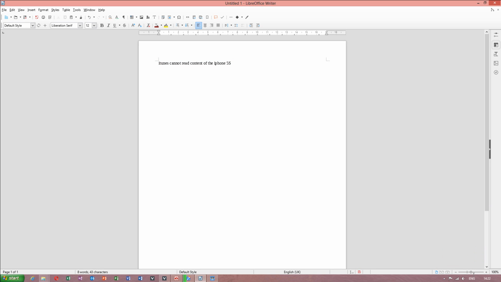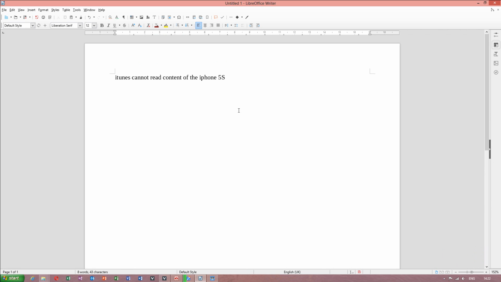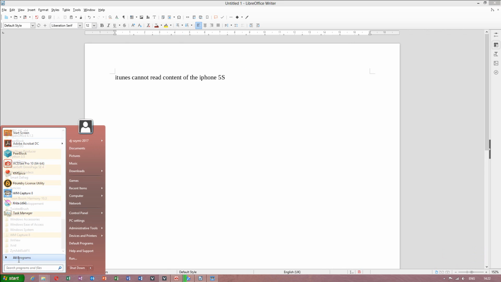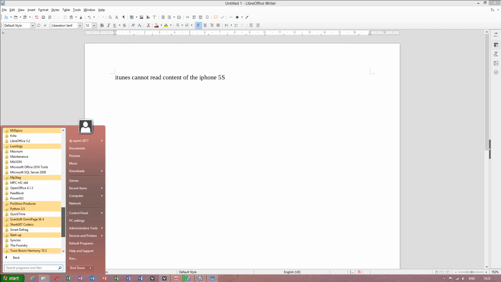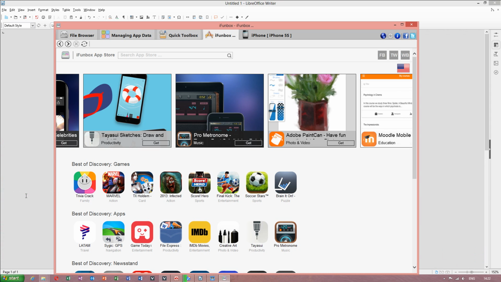Today I will show you how to fix this error I was facing: iTunes cannot read content of the iPhone 5s. I found an interesting tool on a website called iPhone Box. This utility really helped me.